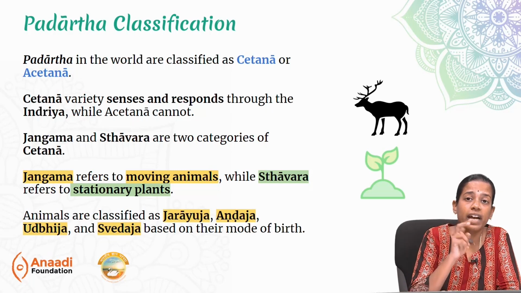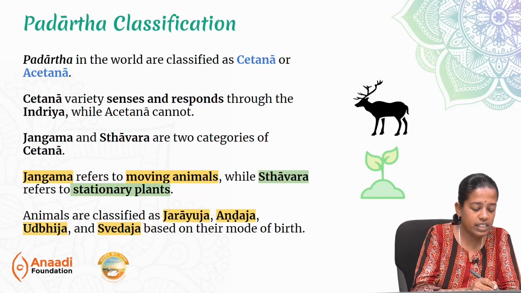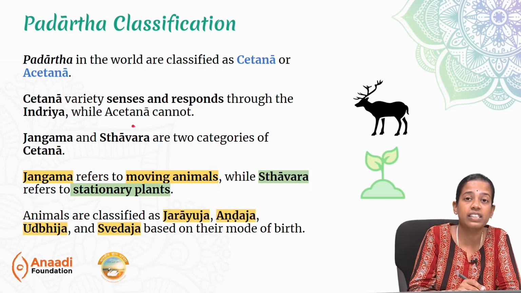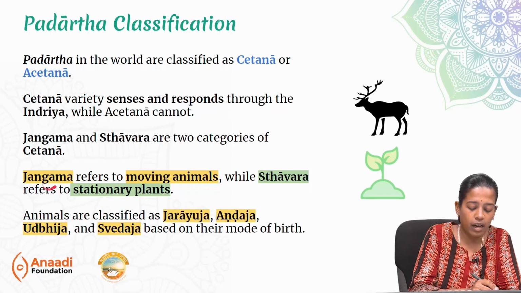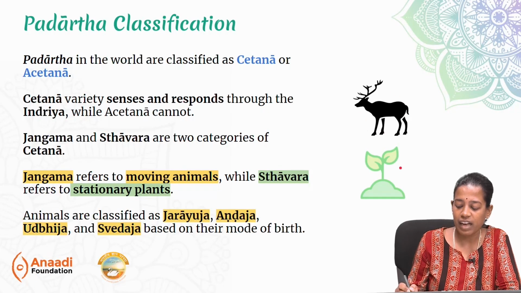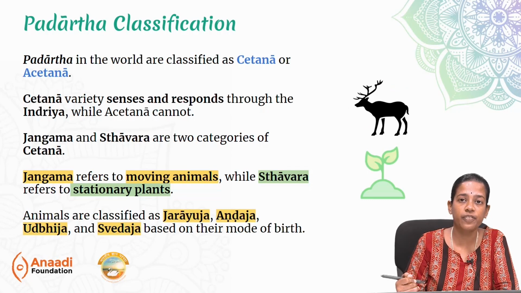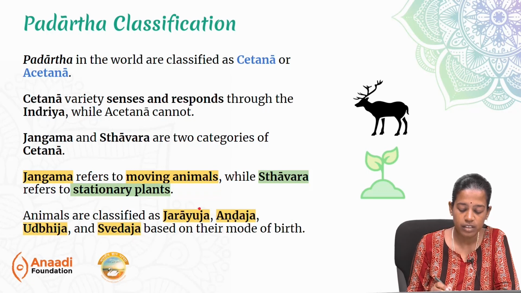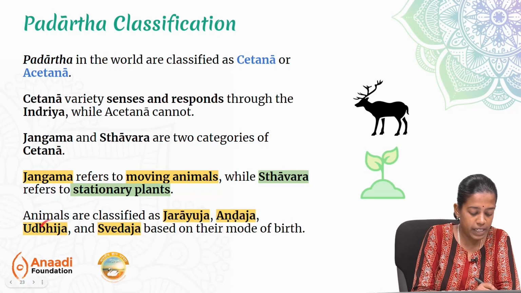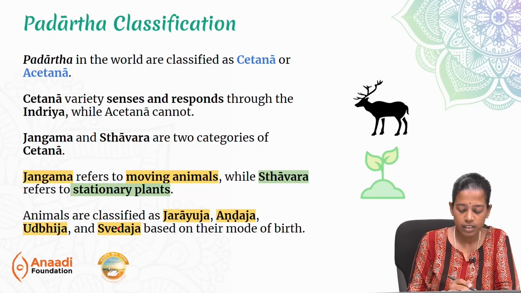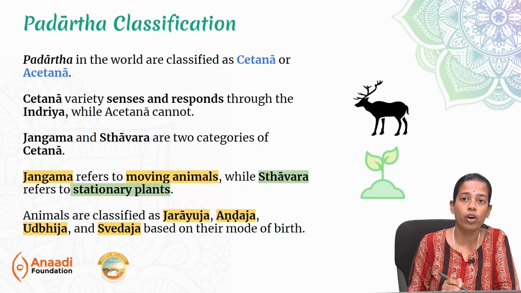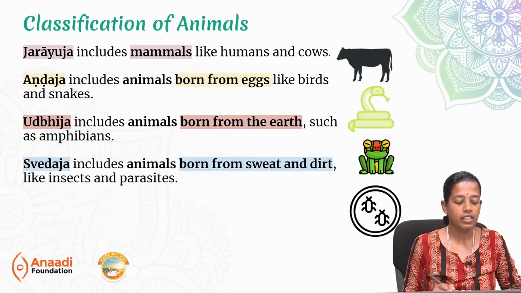So there are two categories of Chetana. One is Jangama and another is Stavara. Jangama are moving animals while Stavara are stationary plants. So the Jangama animals can further be classified based on the mode of birth as Jarayuja, Andaja, Udbija, Svedaja. Let's try to understand what each of these categories mean.